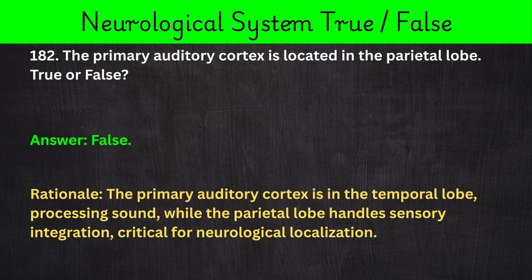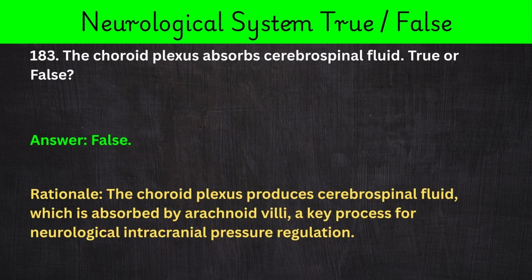182. The primary auditory cortex is located in the parietal lobe. True or false? Answer: false. Rationale: the primary auditory cortex is in the temporal lobe, processing sound, while the parietal lobe handles sensory integration, critical for neurological localization.